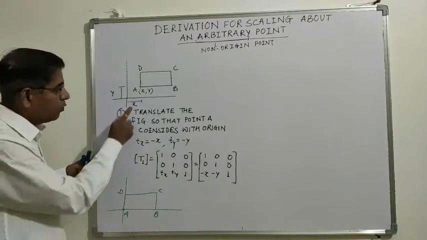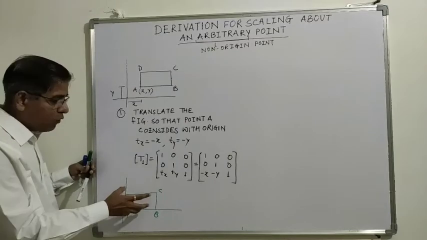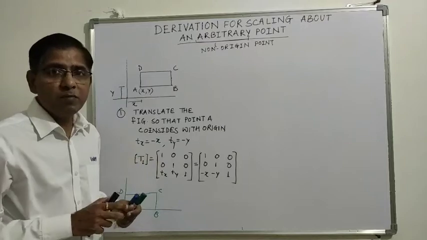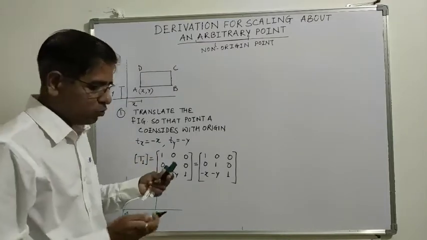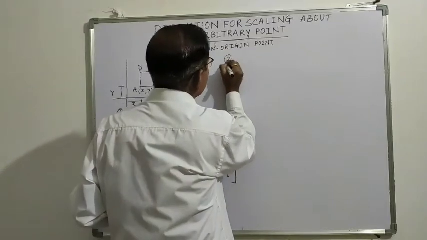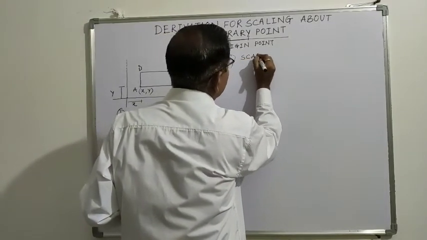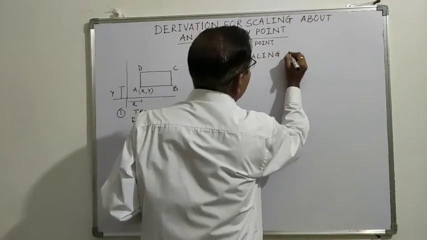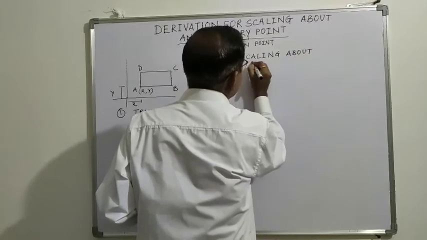Now the point of scaling is now coinciding with the origin. Now we can apply the scaling about origin matrix for scaling this rectangle. So our second transformation would be scaling about origin.